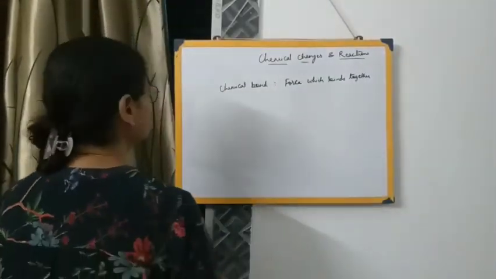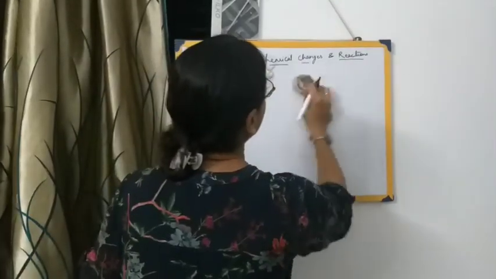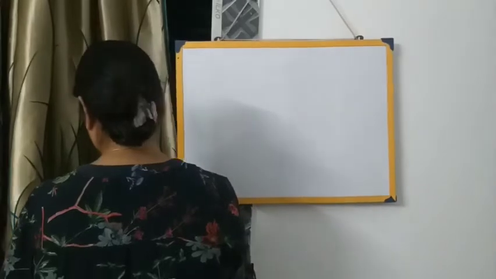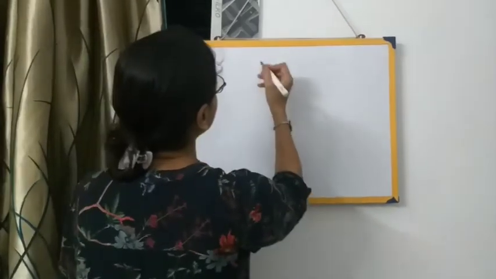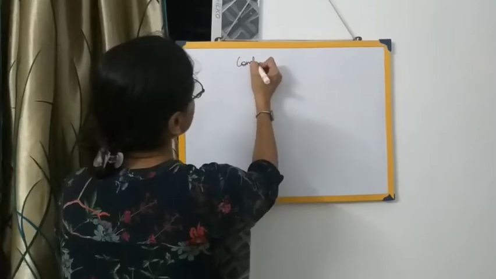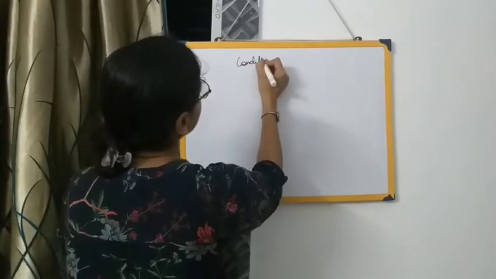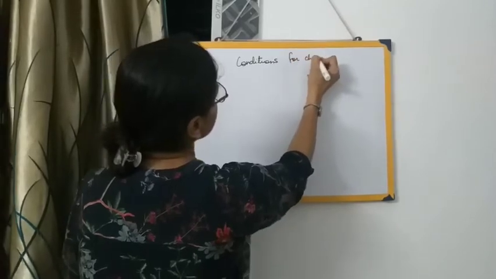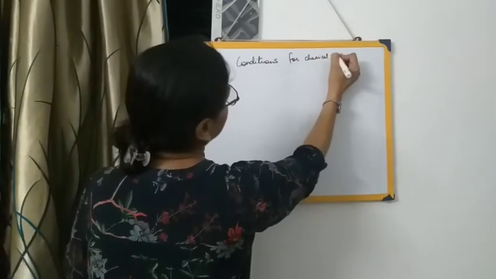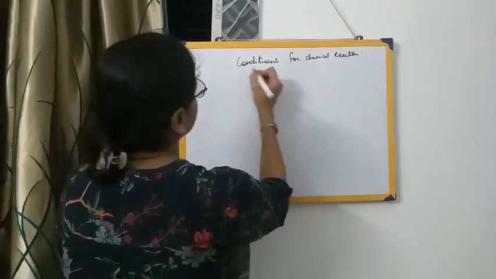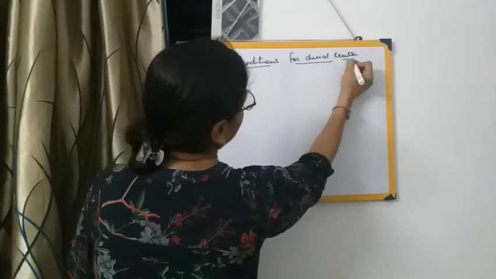So we'll go through those factors which are responsible for carrying out chemical reactions, the conditions for chemical reactions to take place. Let's see what those conditions are.